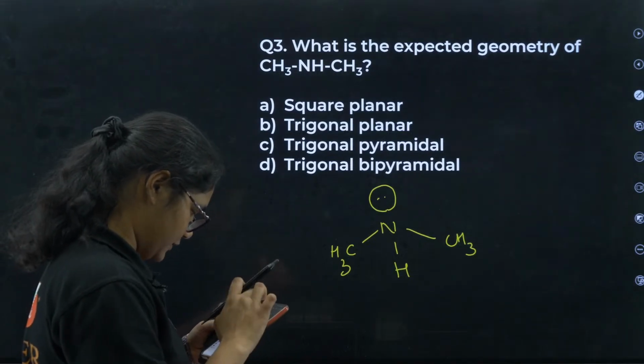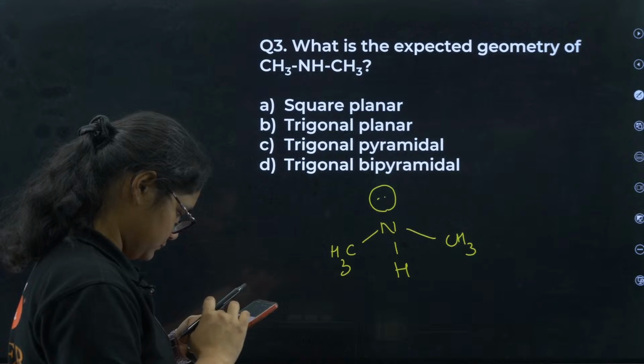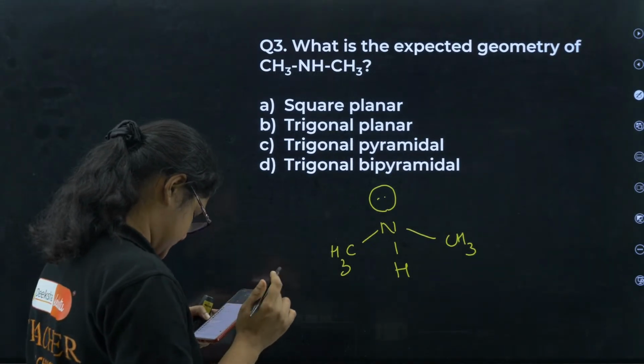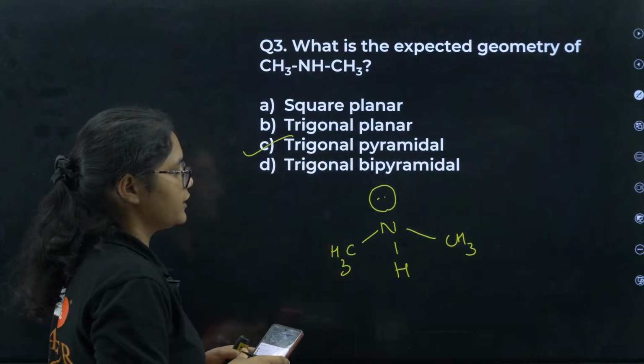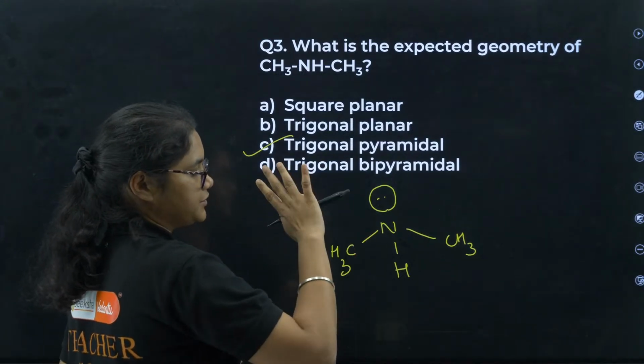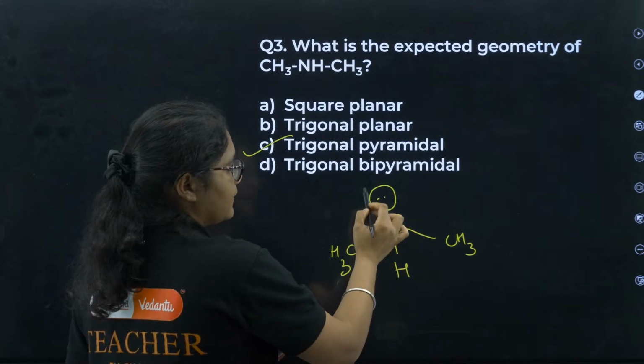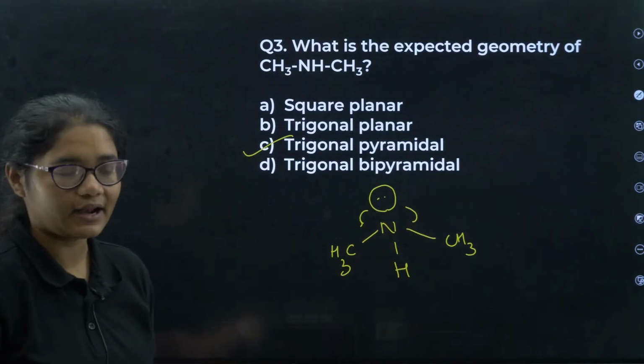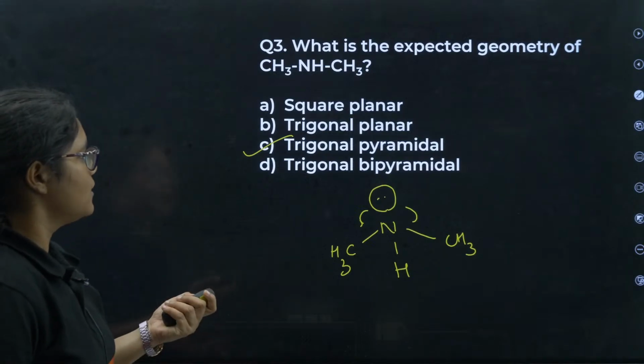What is the expected geometry? Yes, pyramidal is the correct answer. Actually the geometry is tetrahedral, but due to the lone pair there will be some repulsion, these angles will come together and it will give you pyramidal.